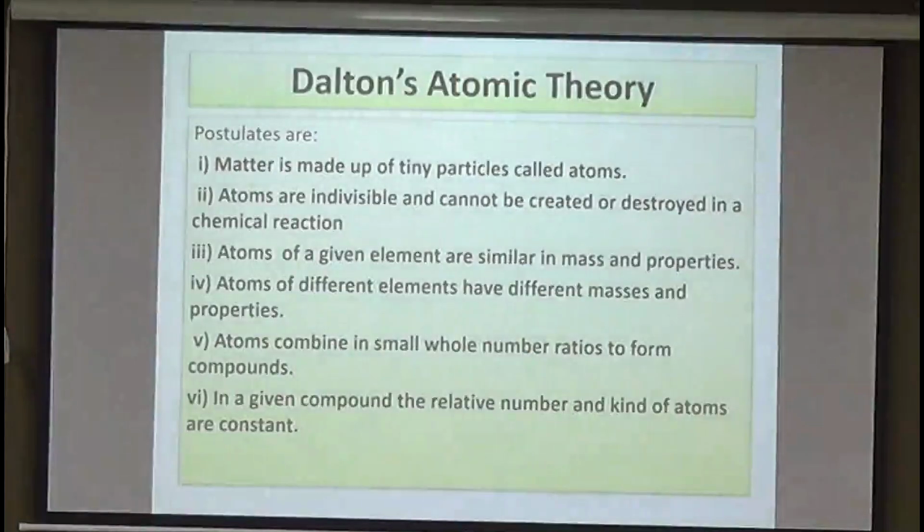Now the postulates of Dalton's atomic theory, they are: the first one, matter is made up of tiny particles called atoms. Atoms are indivisible and cannot be created or destroyed in a chemical reaction. Atoms of a given element are similar in mass and properties. Atoms of different elements have different masses and properties. Atoms combine in small whole number ratios to form compounds. In a given compound, the relative number and kind of atoms are constant.